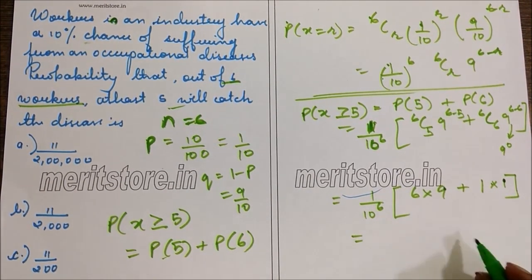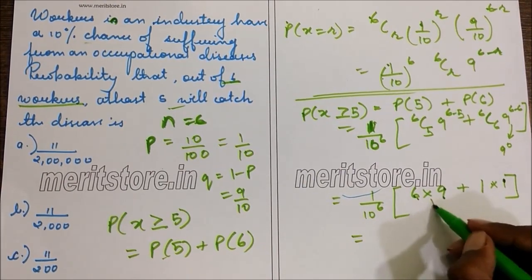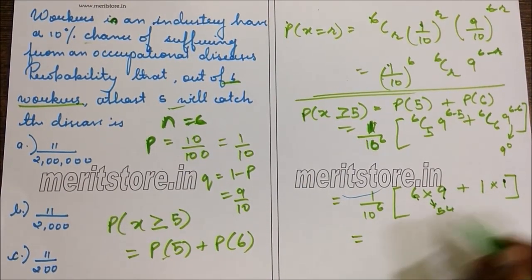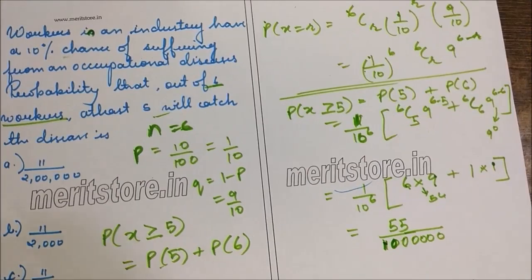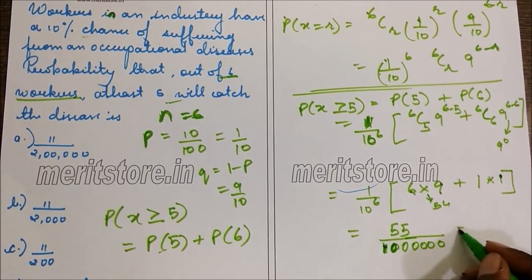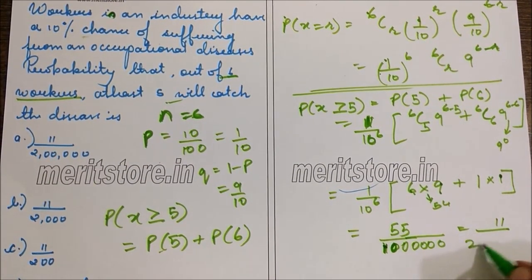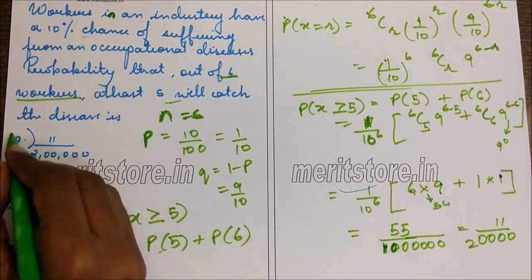So we can write this as 9 times 6 is 54, plus 1. So this will be 55 upon 10 raised to 6, that is 6 zeros: 1, 2, 3, 4, 5, 6. So dividing throughout by 5, we can simplify this as 11 by 2 lakhs, which is option 8.